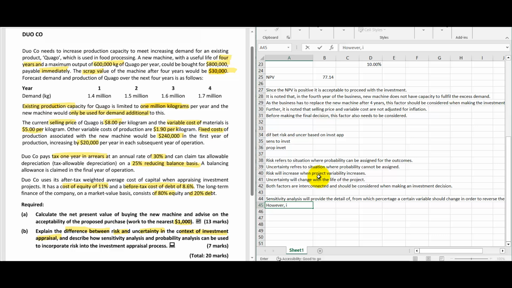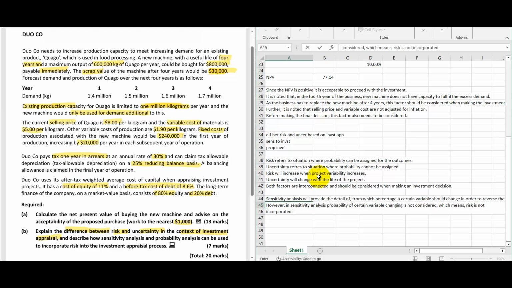However, in sensitivity analysis, the probability of a certain variable changing is not considered, which means risk is not incorporated.